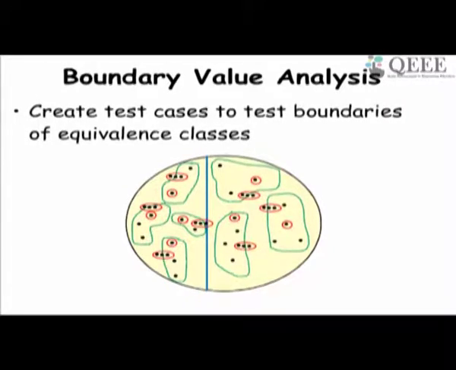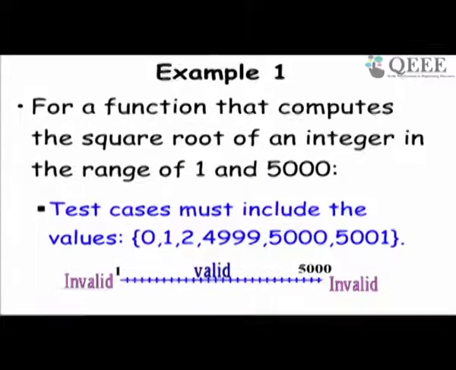So we need to take all these three values in boundary value testing. With the same example, the boundary value test cases will include 0, which is just outside, 1, which is the boundary, and 2, just inside. This is the equivalence class. On this boundary, 5000 is just outside, and then the boundary, and just inside the boundary. So the boundary value test cases for this example will be these 6 values.